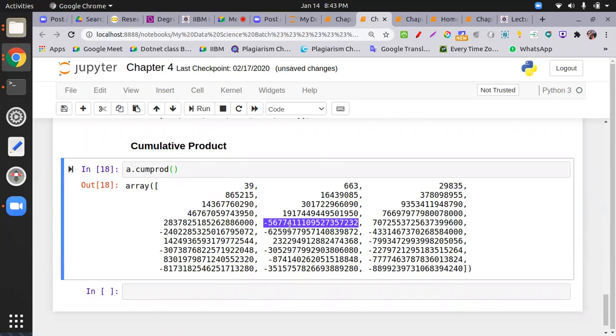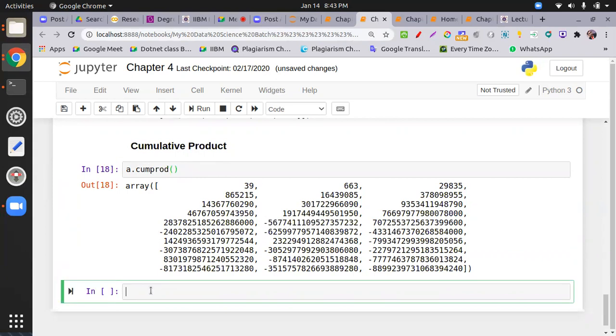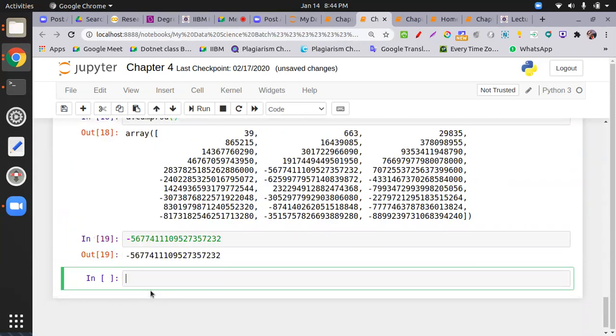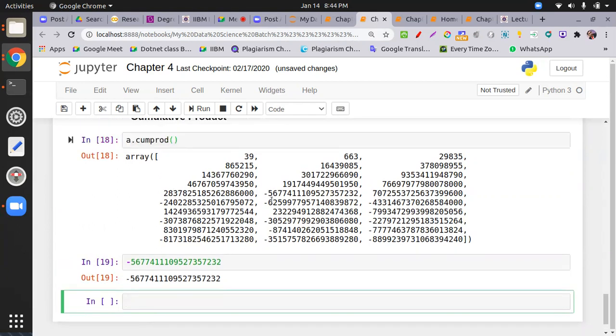So this is subject to research. I will check and let you know. There is no exponent like that. I don't work with such big numbers, so there may be some scientific reason. I will let you know tomorrow, because I have never seen this kind of number become negative.